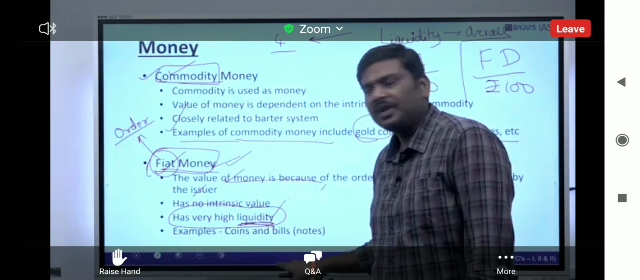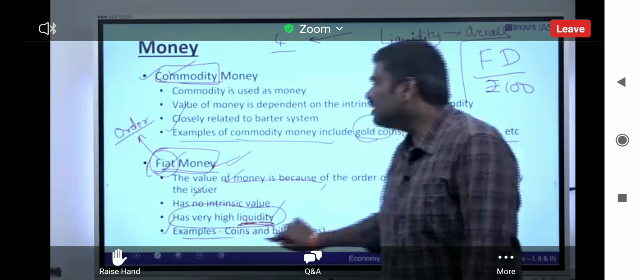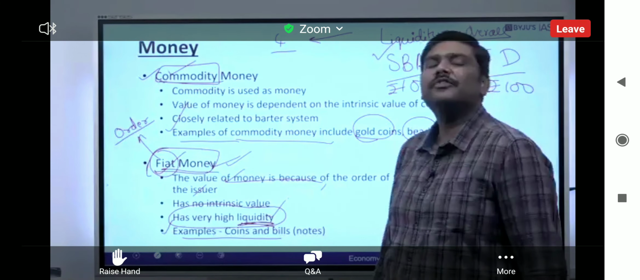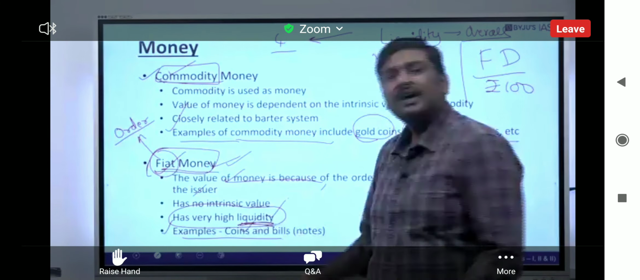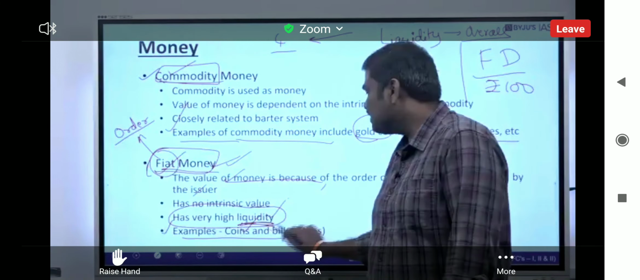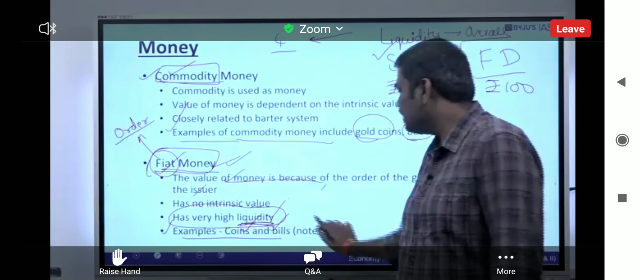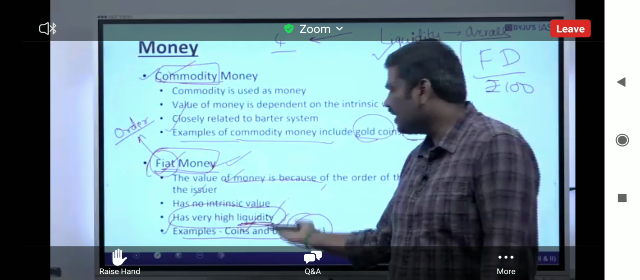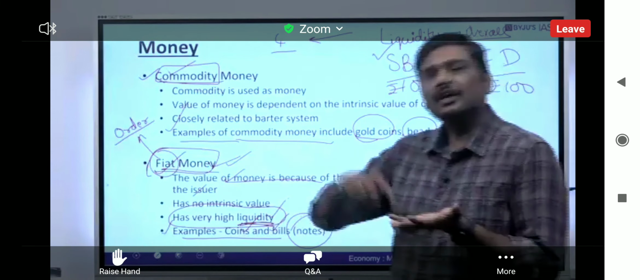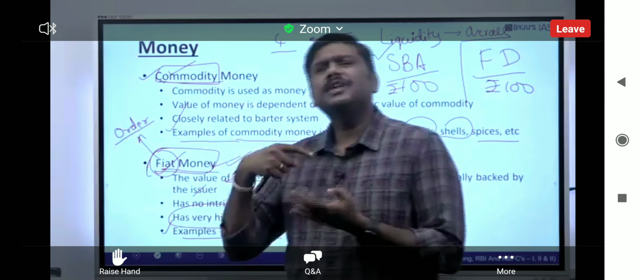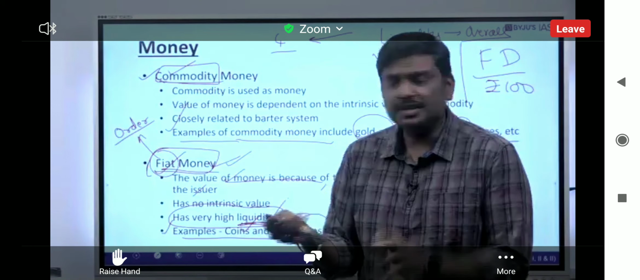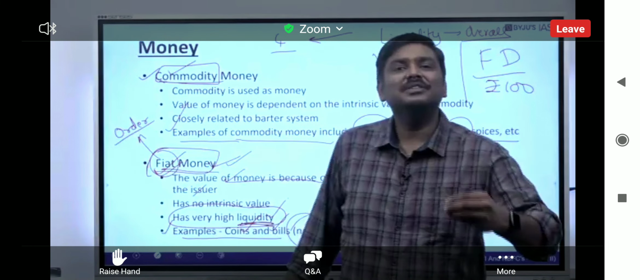Done? So for examples of fiat money, take the example of India itself. We have currency coins and currency bills, or notes. Do not get confused. So we have coins in circulation. We also have currency notes in circulation. And these are nothing but examples of fiat money itself.